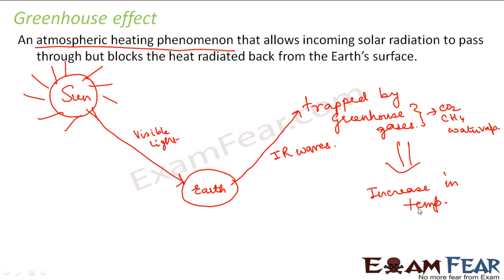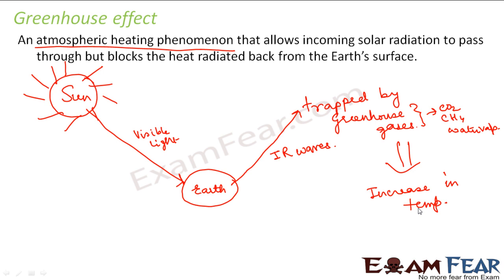However, these days, because of certain human activities like excessive burning of fossil fuels, pollution, etc., there is too much increase in temperature of the environment. These human activities are adding up to the greenhouse effect, and that is resulting in something called global warming. And global warming has become a matter of international concern these days, right? Because the way it is not good if the temperature decreases too much, similarly, if the temperature rises too much, even that is not good for the survival of living organisms, right?